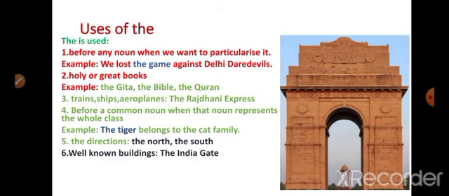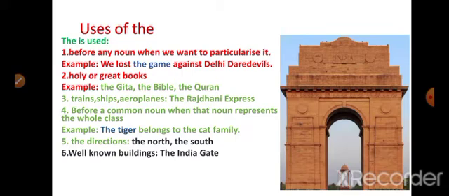Uses of the. The is used before any noun when we want to particularize it. Example: We lost the game against Delhi Daredevils. Here the speaker is talking about not any game but the game that his team played against Delhi Daredevils.